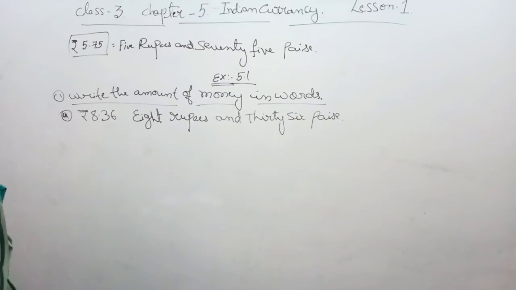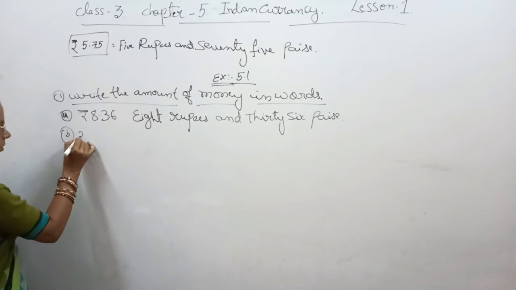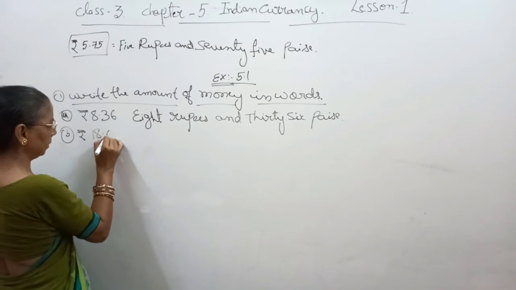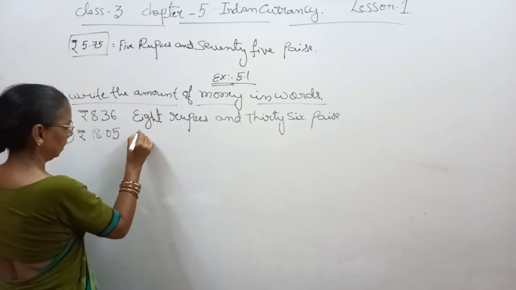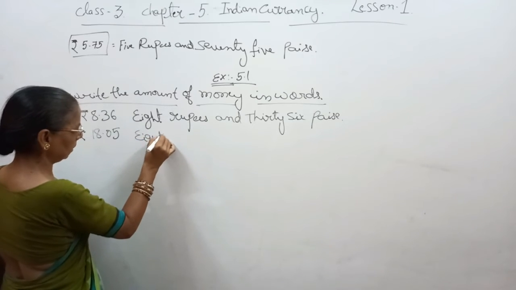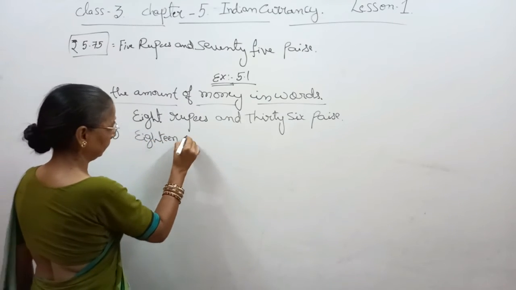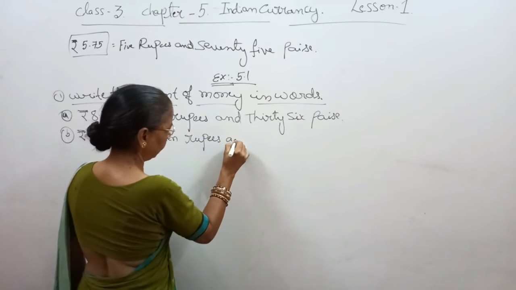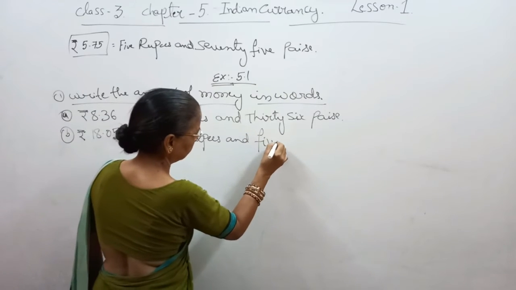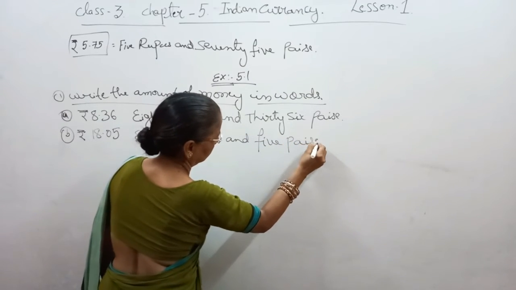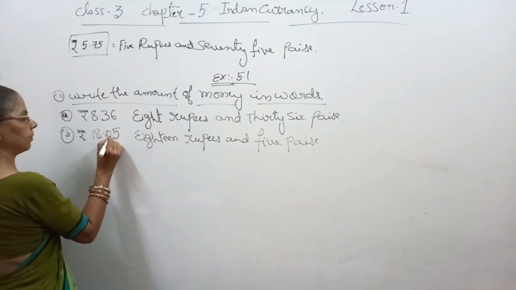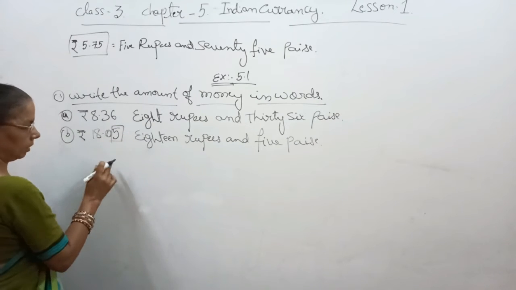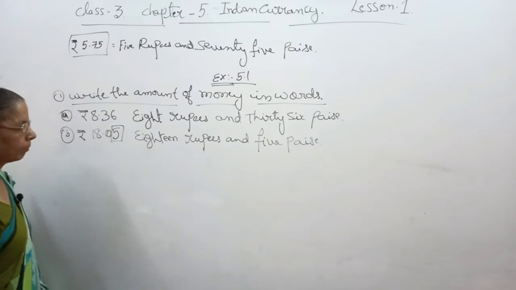And the second one, B, 18.05. It means 18 rupees and 5 paise. Here the 0 is given in the tens place, so the ones will be only 5. That means we have to write it as 5 paise.